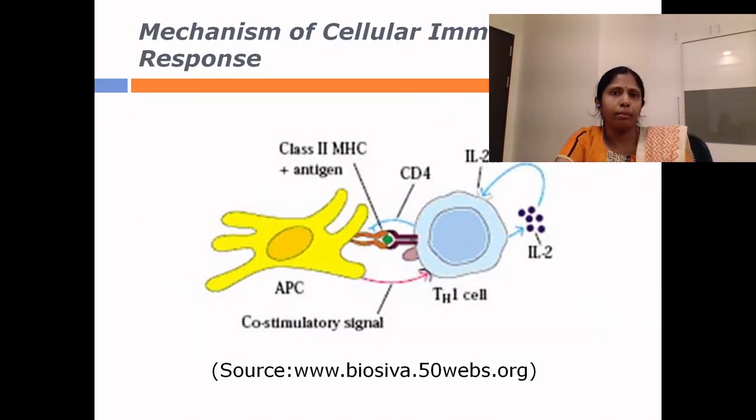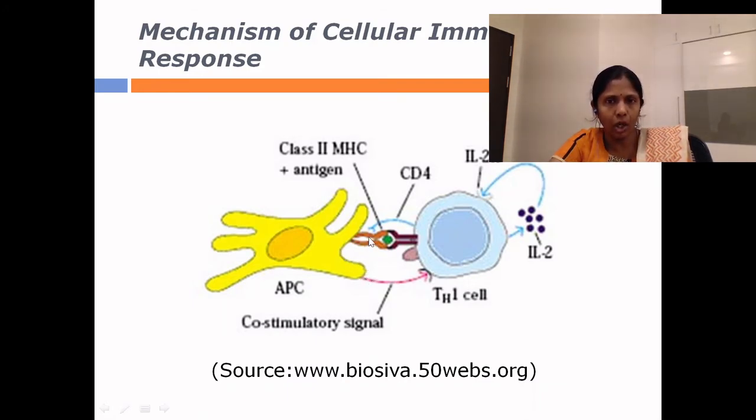So let us understand the mechanism of cellular immune response. The image here refers to the response from a T helper cell. An antigen presenting cell, in this picture a dendritic cell, ingests a pathogen, the antigen or a pathogen, by phagocytosis, breaks it down into smaller fragments and presents these fragments as a complex with class 2 MHC on the surface of this antigen presenting cell.